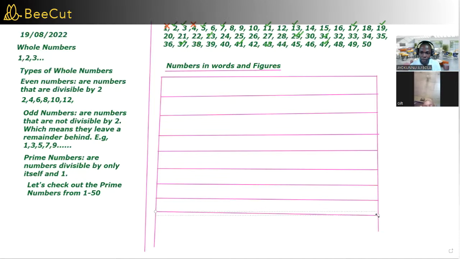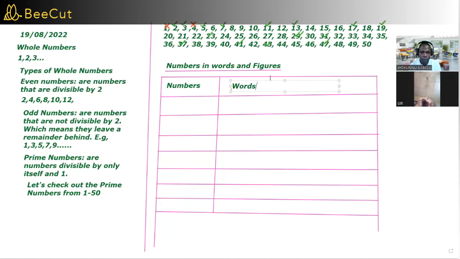First thing is going to be, okay, let me try and demarcate now. I have this demarcation here. So let's assume these are numbers and these are words. So here I say numbers, and that's in figures, then words.